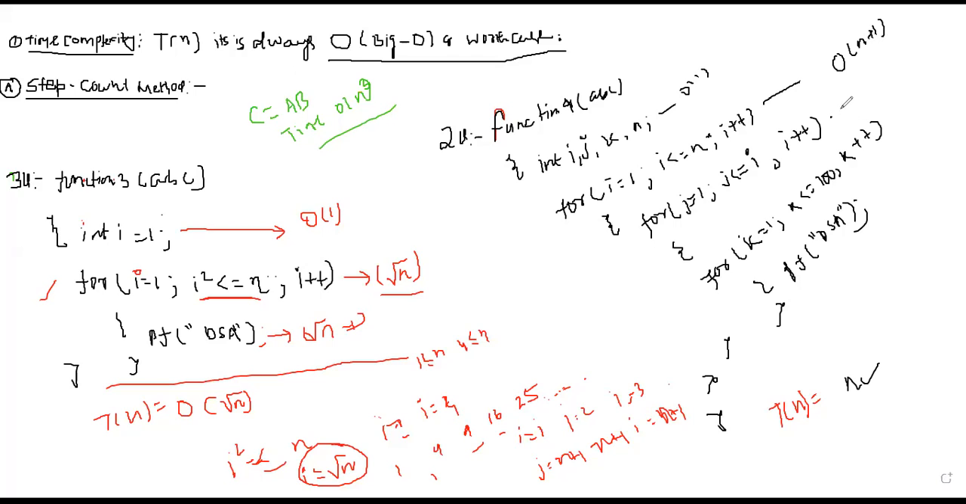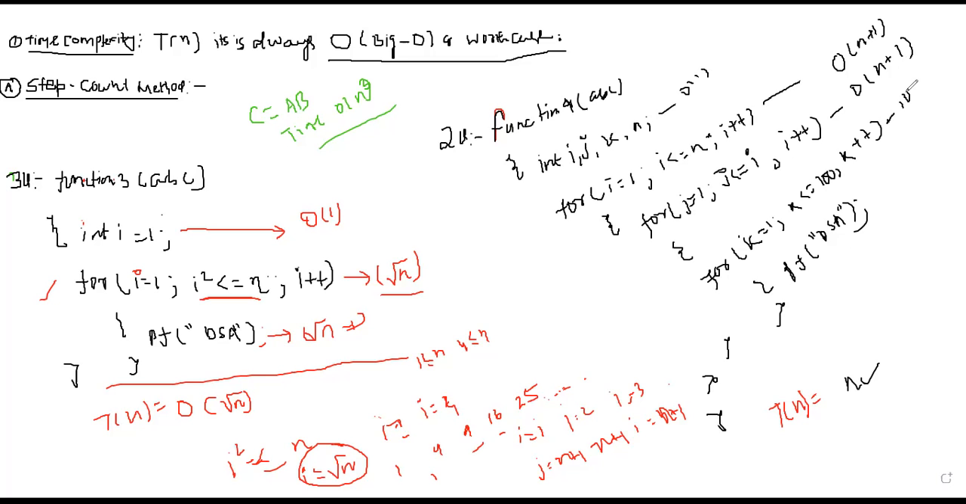The second will run n times because j should be less than or equal to i. So when i is equal to n, j should also be n. The condition of j depends upon i. Whenever the first for loop is terminated, the second for loop will also be terminated. So it will also be exactly n plus 1. Fine, good. Next, this inner for loop will run 100 times.